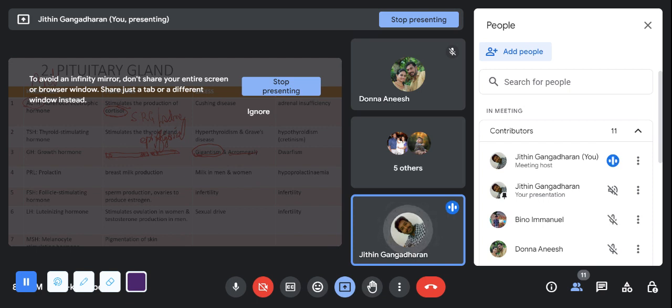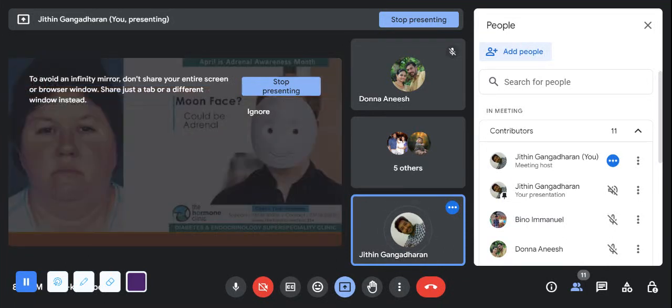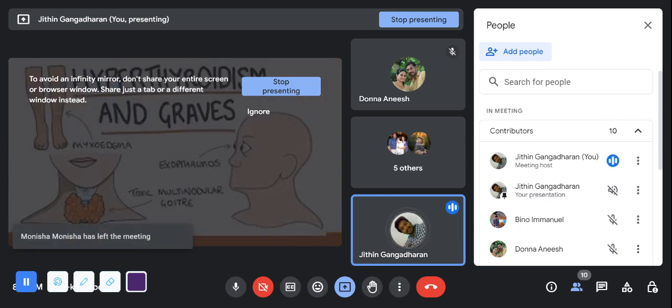Seventh one is melanocyte stimulating hormone, which causes pigmentation on the skin. This condition is seen in adrenal deficiencies. See, hypothyroidism and Graves' disease. You have heard about the term goiter, right?